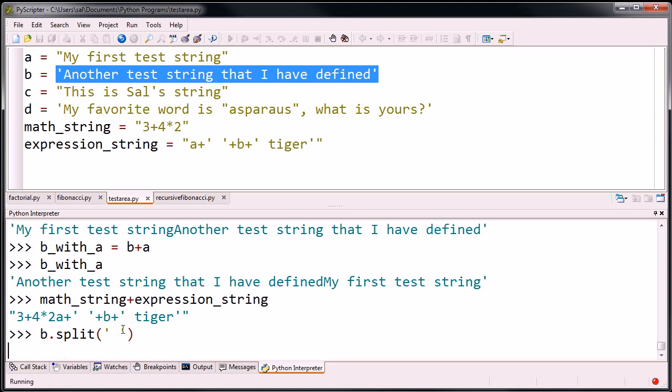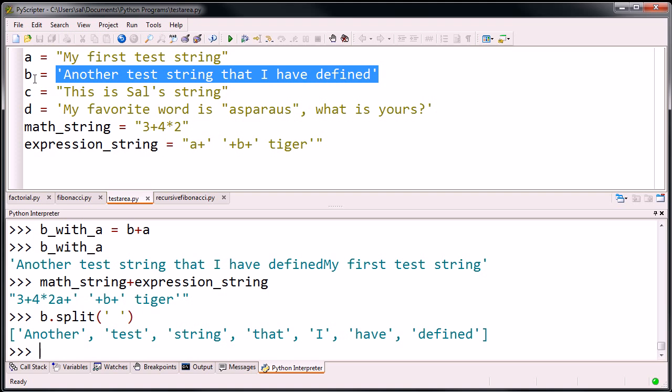So let's see what we get when we do that. Notice, it took this string, another test string that I've defined, and separated it wherever there's a space, taking what's on either side of the space and putting it as an element in a list. Could be useful if you're doing some type of text processing.